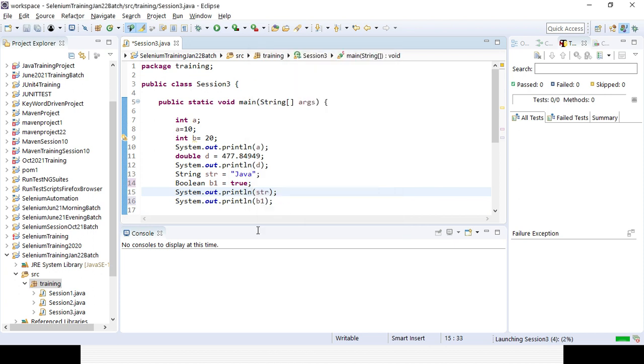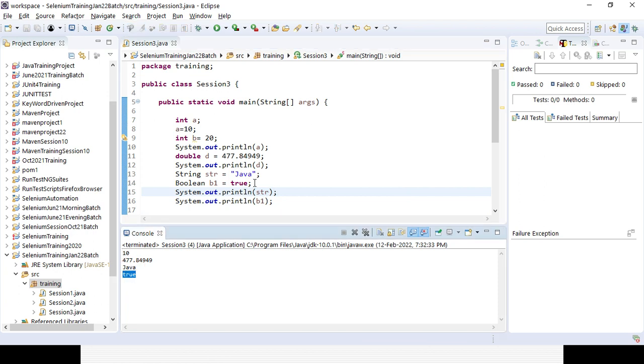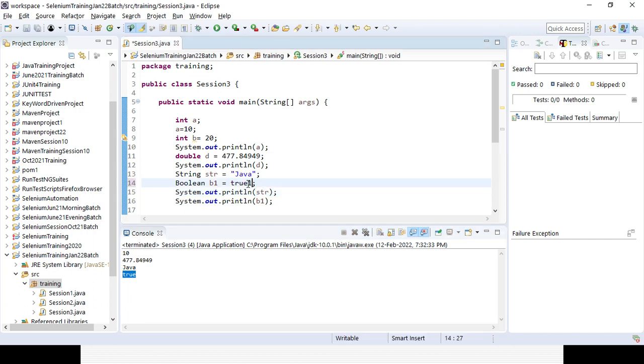It will print out the boolean value. You can see, Java and then true. But if you give anything apart from true or false, like true1, it will immediately throw an error. So that is the reason data type plays a pivotal role. Based on the data type, you have to declare the variable value. So it is driven by the data type, not the variable.